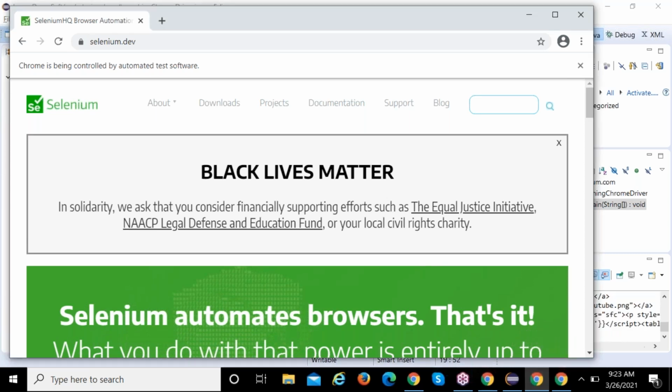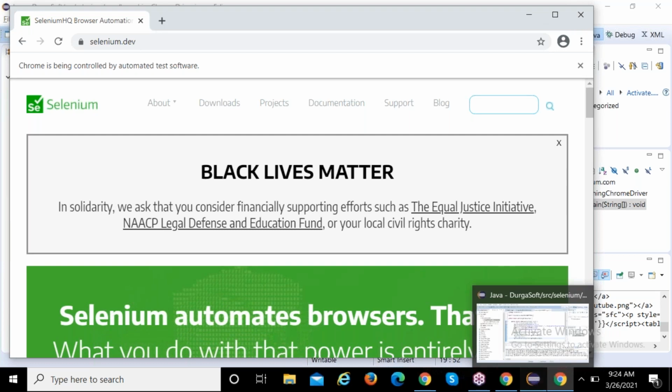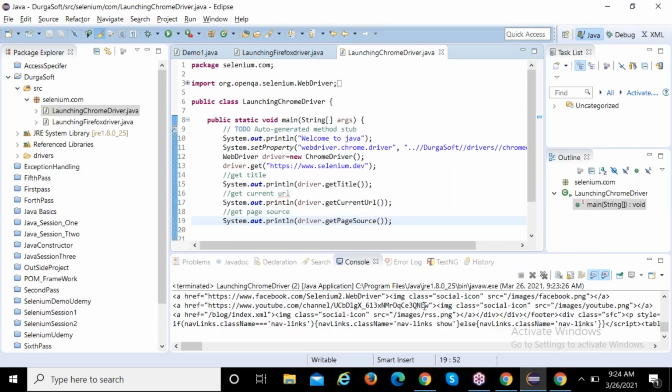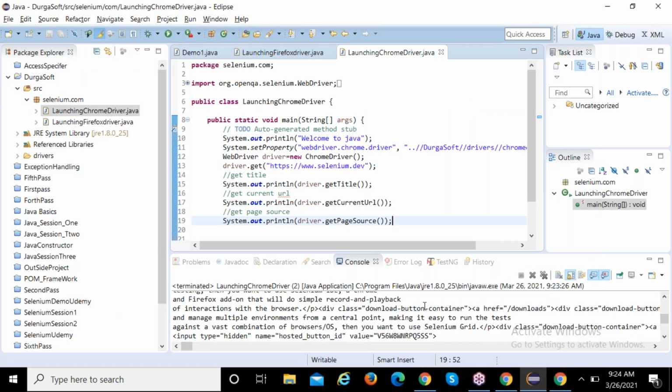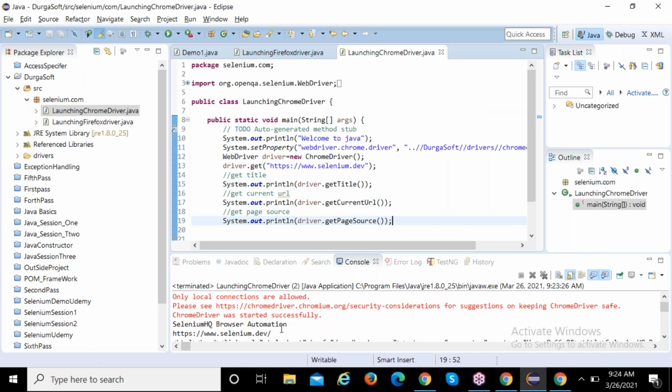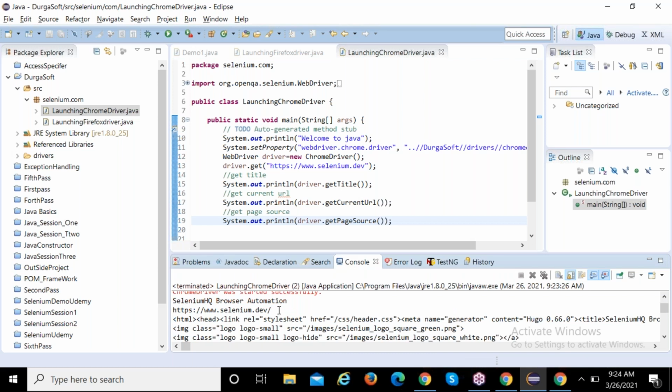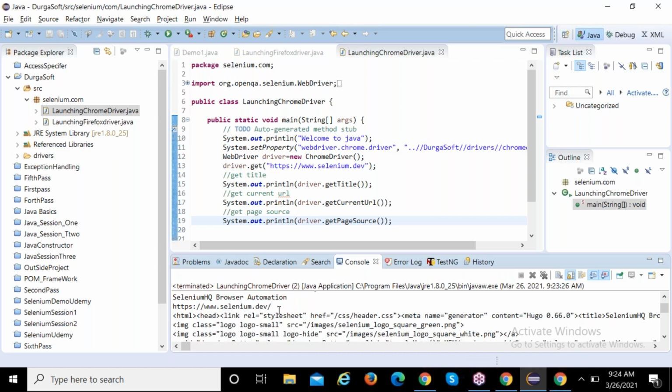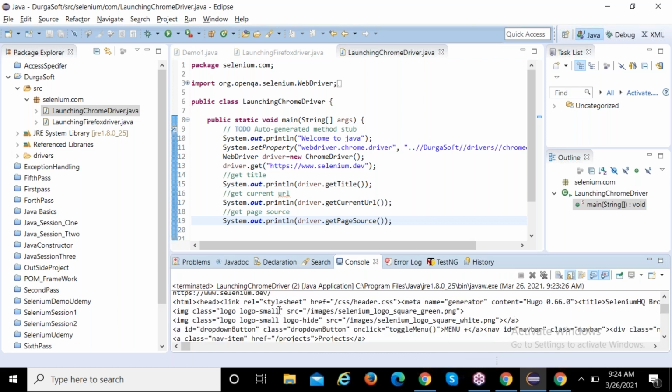Check the concept. See, this is the page source, printed, right? So that is what we required. One thing to remember: we do not use all the commands at a time. Whenever the requirement comes, based on that, we use that particular command. See, get title is required now, so I use the get title command.